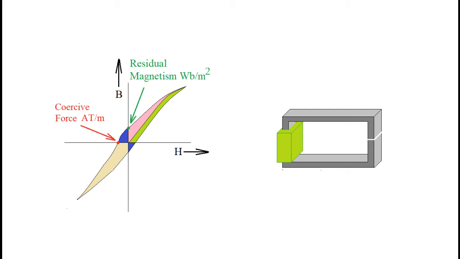Further, this change in state of magnetic field could be related to relative permeability of magnetic material, mu r. It is already pointed out that MMF, when measured in ampere turns per meter, is expressed by symbol H, and magnetic flux density B in Webers per square meter. B relates with H through relative permeability mu r. This relation between B and H is plotted on plane that is shown on slide.